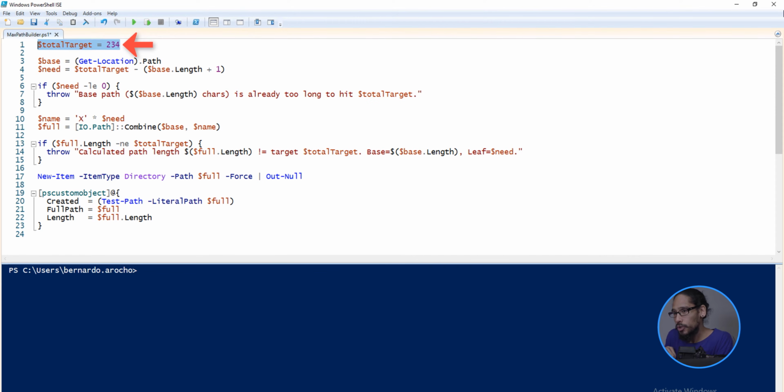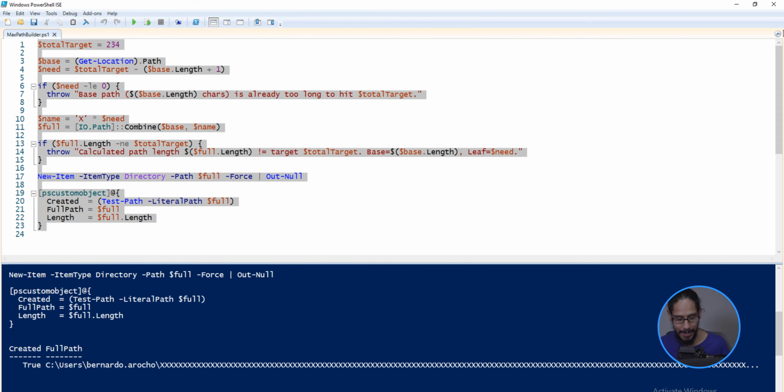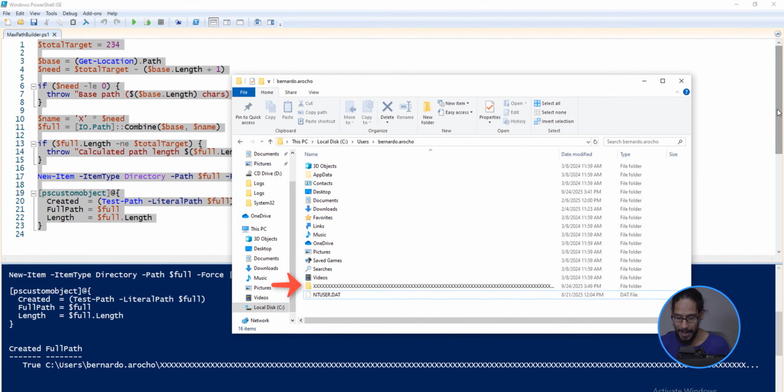I did 234 because the path also includes C:\user and the name. So it also includes the location of where you're dropping this folder. That's also included with the 260 limit. So I did 234. That is the magic number. And when I ran it, it created. True. Awesome. So if we go inside that location, we see our folder XXXXX. Now I'm going to show you guys how to get this registry created.